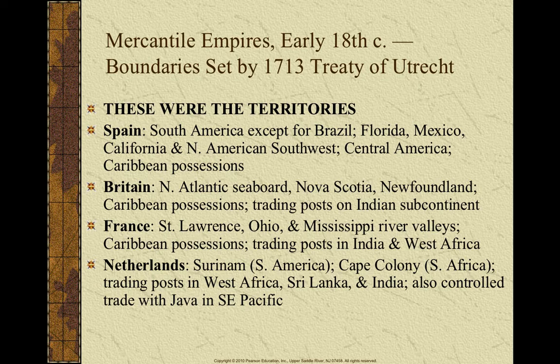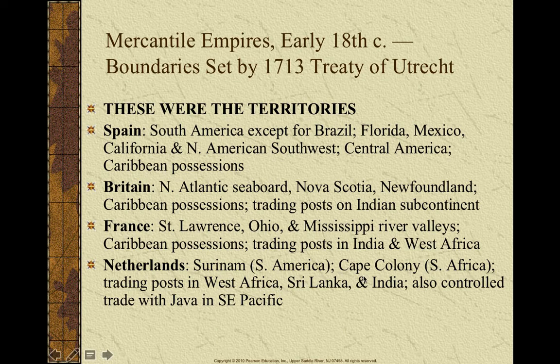Netherlands. The main territory, students, that you really need to know where the Netherlands was at was the East Indies. Indonesia, the Dutch East Indies. Rich in natural resources that the Dutch really exploited, took back to the Netherlands. And it's important to know that the Netherlands was a huge economic giant during this time. They had one heck of a fleet, and they weren't as big as the British. We know the British took them down, and was the maritime sea power of Europe. But the Netherlands was powerful, and they were all over the world.